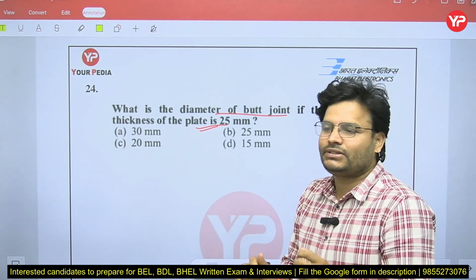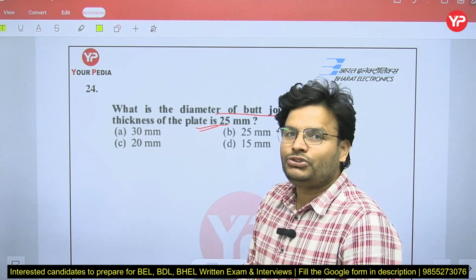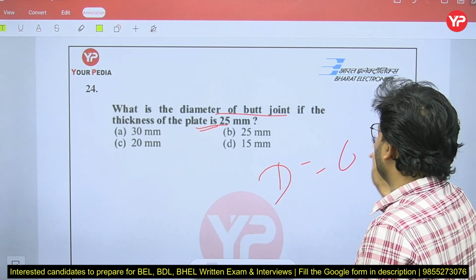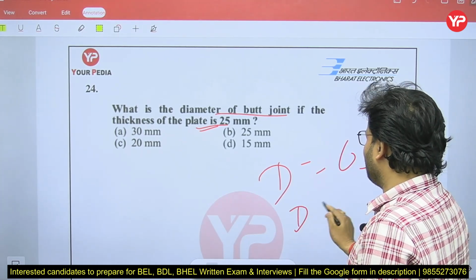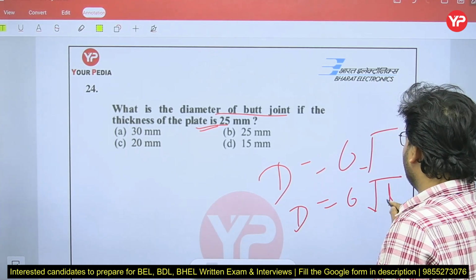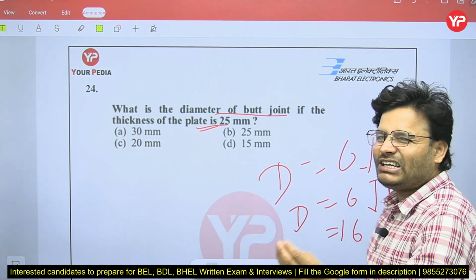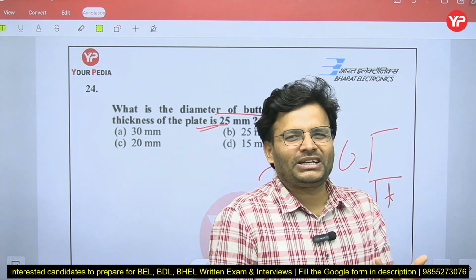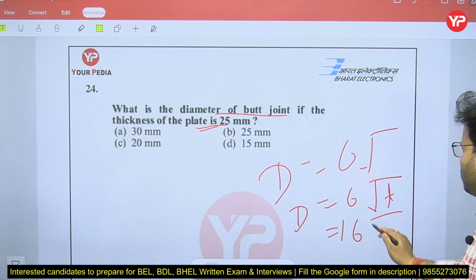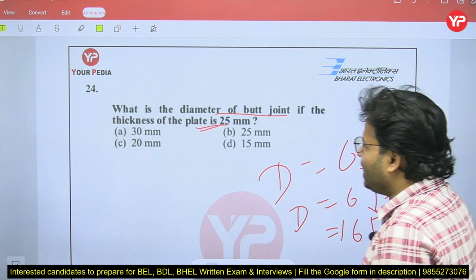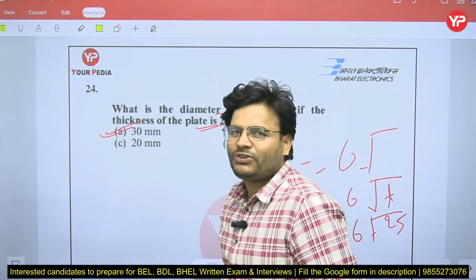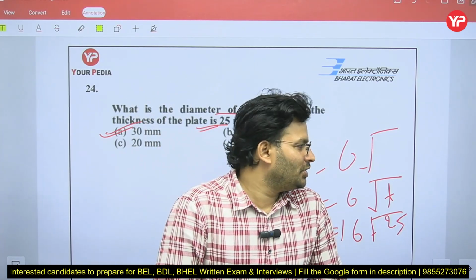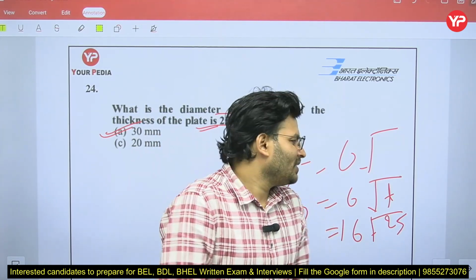My dear friends, in such case, if nothing is present in the question, try to use the Unwin formula. According to Unwin formula, D is equal to 6 root under T. In the question, 6 point something is coming, but since calculator is not there, directly I can use 6 root under 25, obviously we will get 30. So the correct answer is what, my dear friends? D. So in that question, if nothing is given, you have to use the Unwin formula, that is equal to 6 root under T approximately, and we will get the answer.